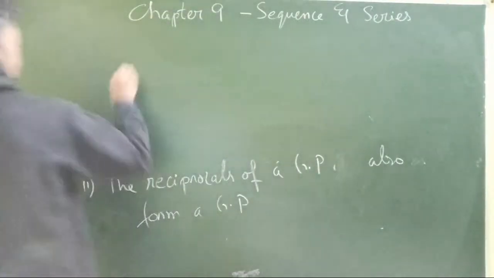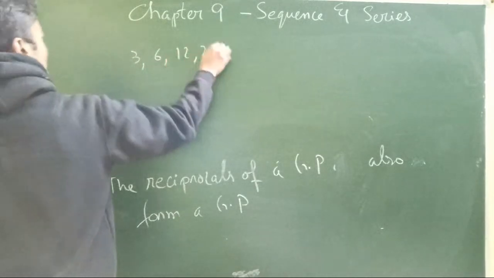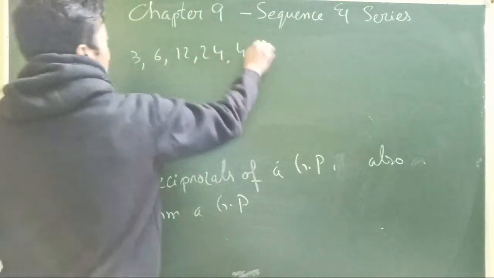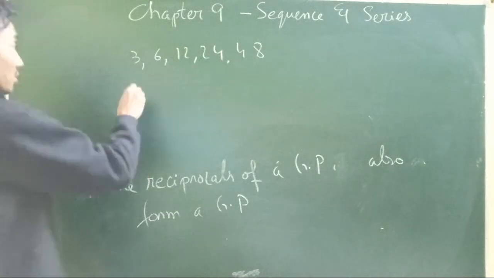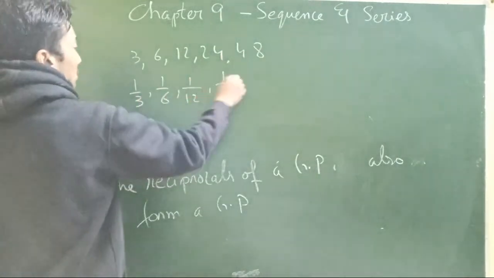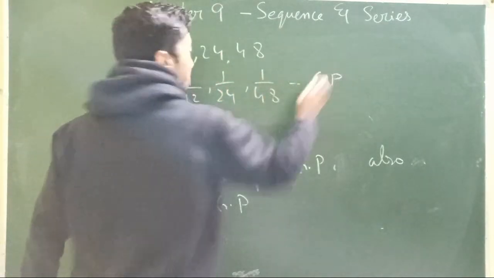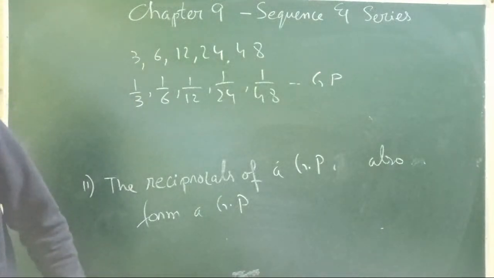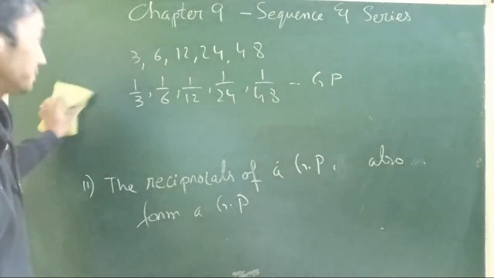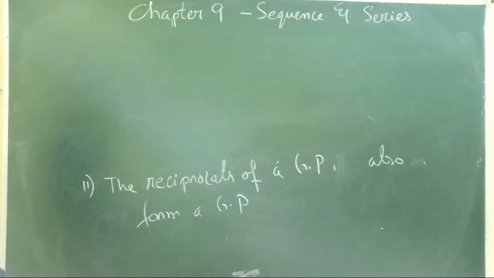That simply means if we have 3, 6, 12, 24, 48, then their reciprocals 1 by 3, 1 by 6, 1 by 12, 1 by 24, 1 by 48 will also form a geometric progression. Okay, so these are some very good properties.